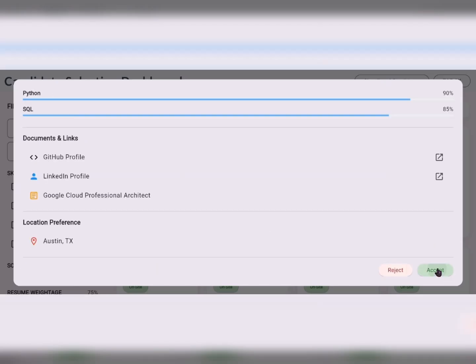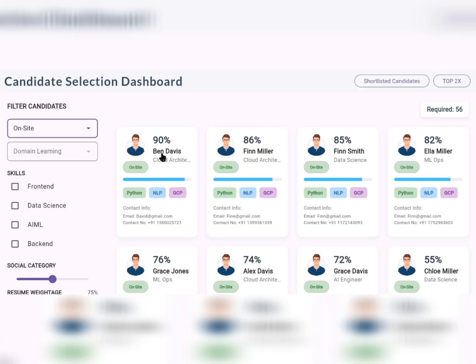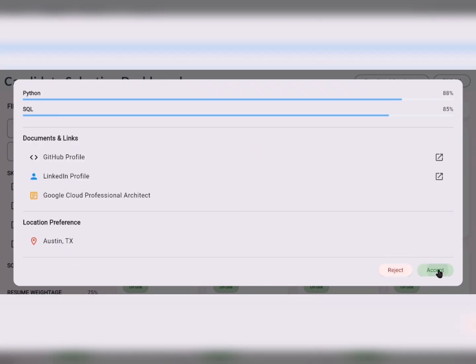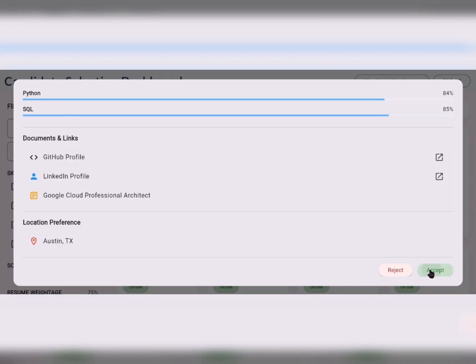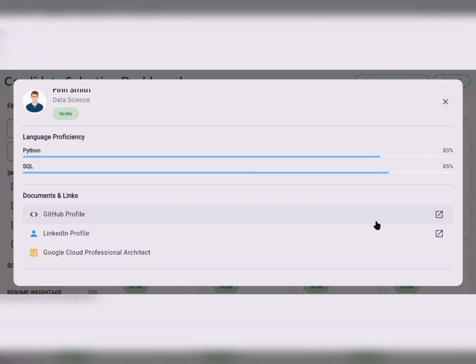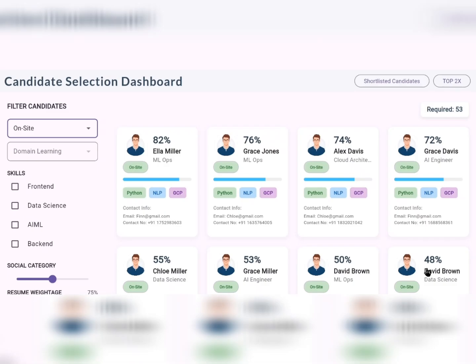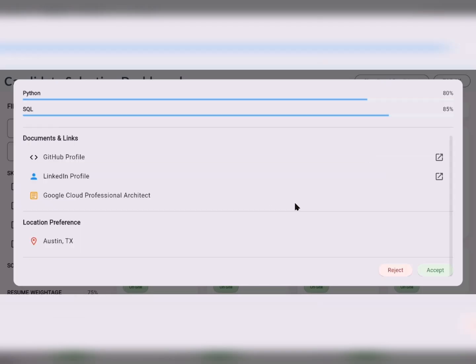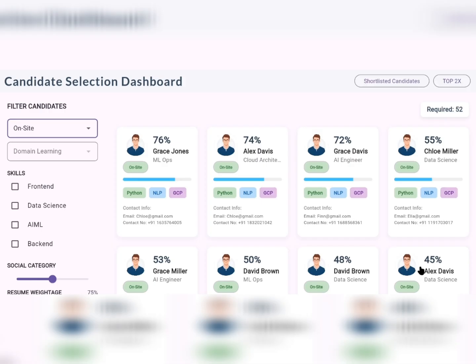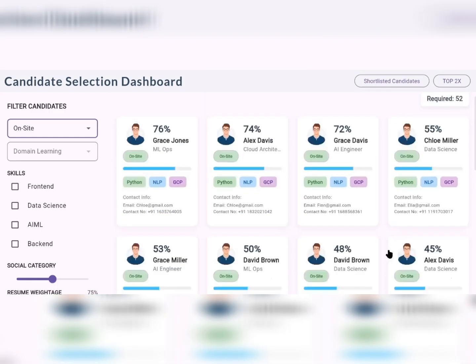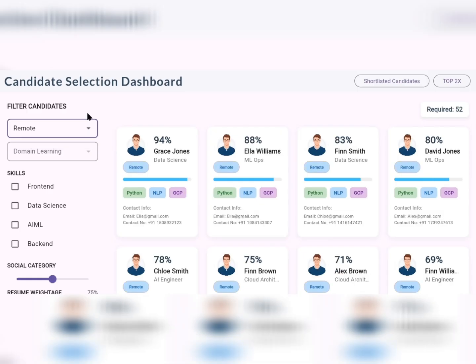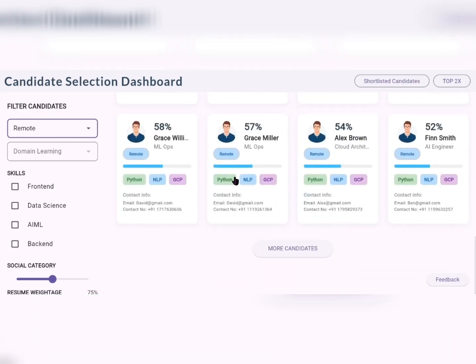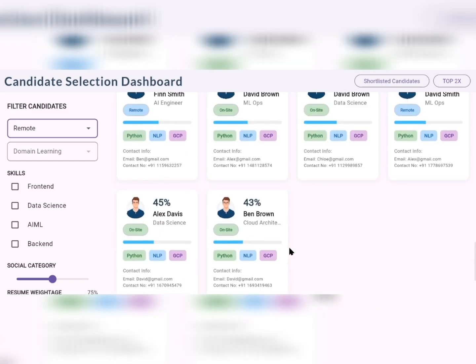Let us accept some of the candidates to showcase them in the shortlisted candidates list. As you might see, the required counter is also decreasing. Now, let us change the filter to remote. There's an option for more candidates. It gives an extra 10 candidates for efficiency.